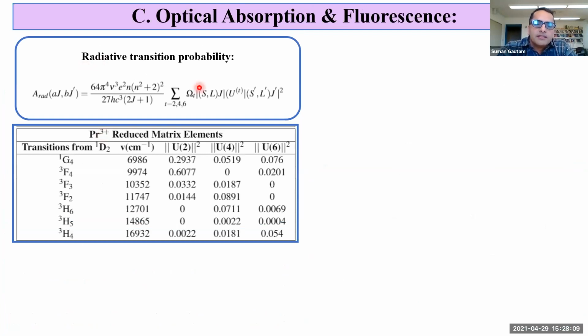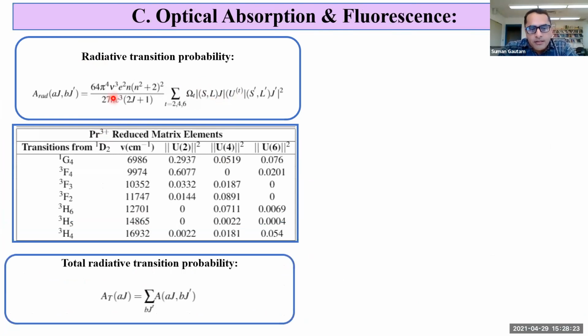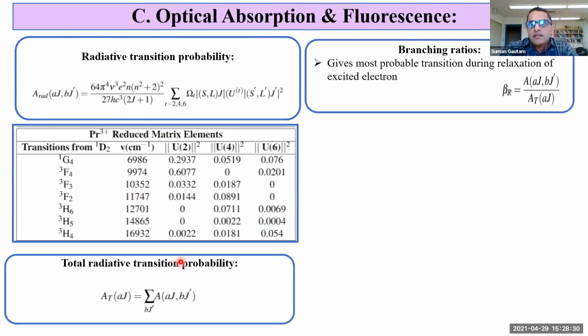So this is the intensity parameter that is obtained from absorption spectra, and U is the matrix element. We take this matrix element as a reference from previous studies, and we calculate the radiative transition probability. The total radiative transition probability is calculated by summing over the radiative transition probabilities for different transitions.